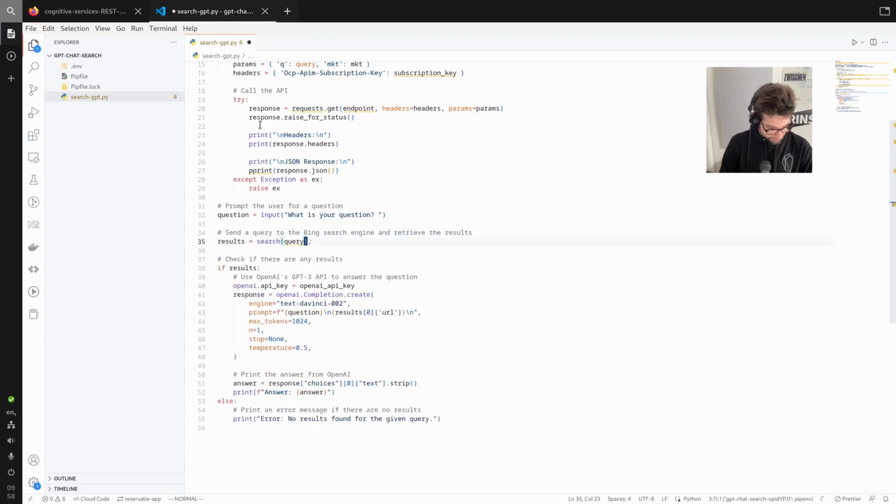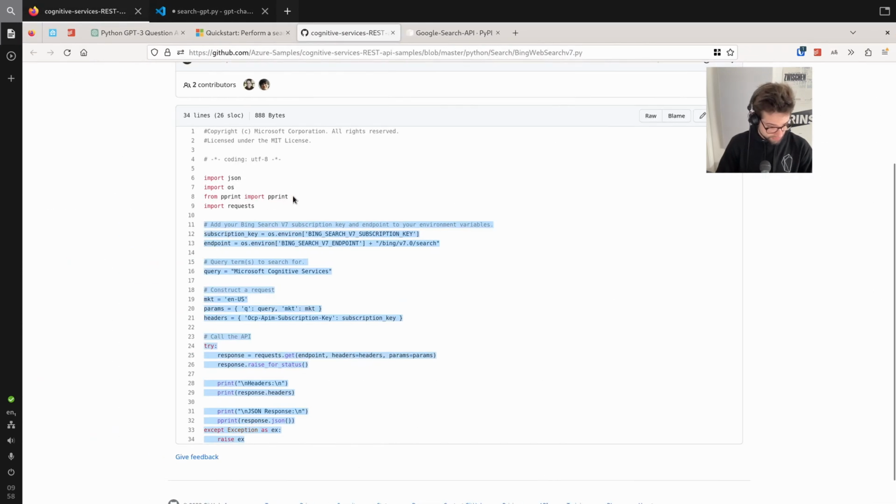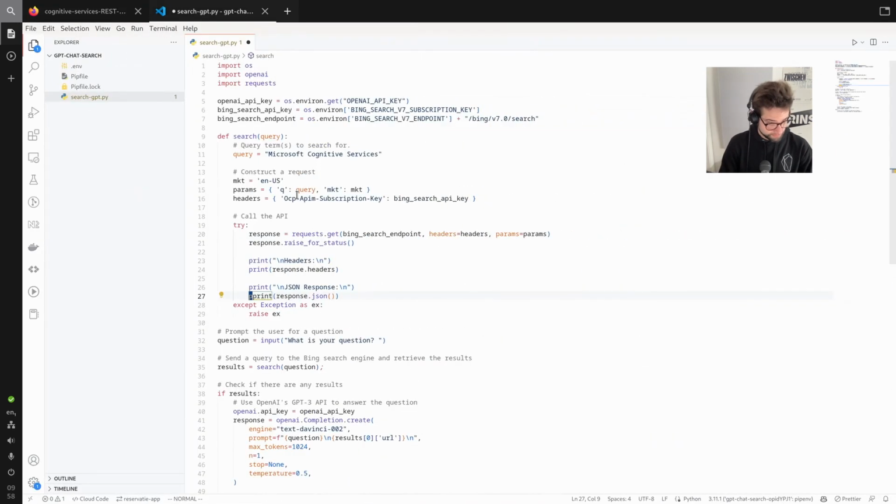Search for the question, actually. Question. Cool. So what do we need? We need import requests. We need the Bing search API here. Bing search endpoints. Cool. Bprint. I suppose that's a package. Bprint. Okay.